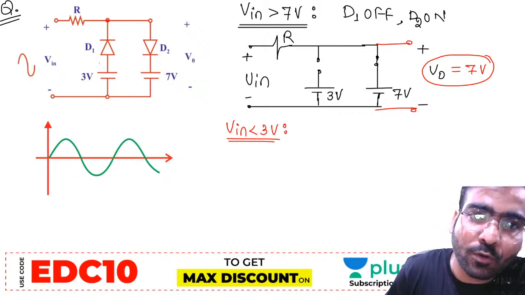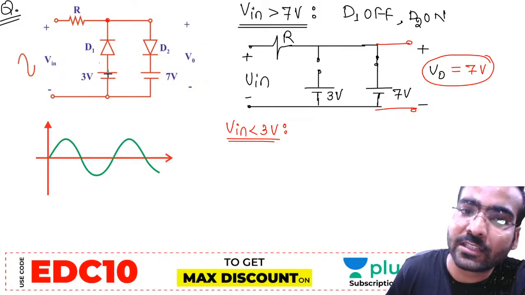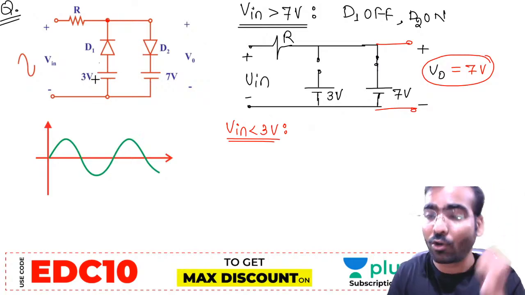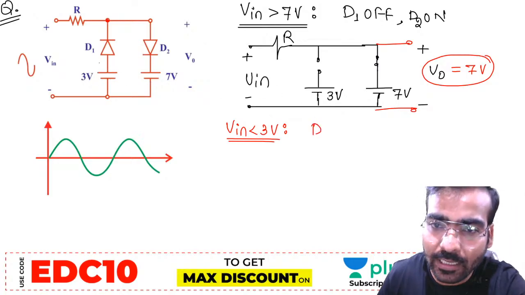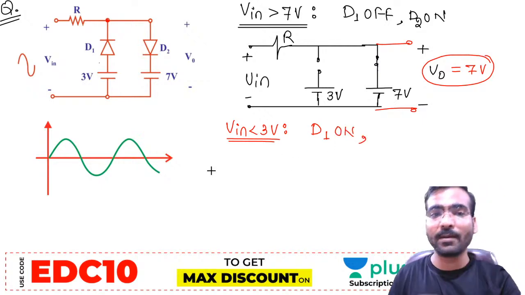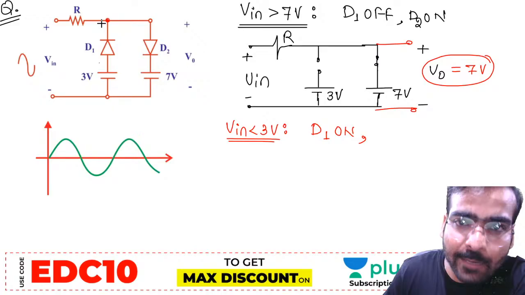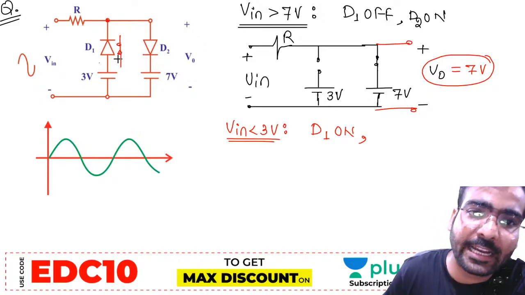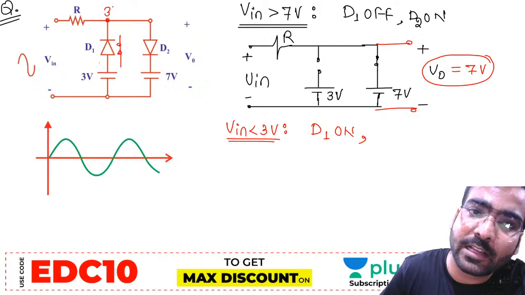Due to this minus 4 volt, check the status of D1. The N terminal of D1 is connected with minus 4 and the P terminal is connected with the 3 volt. P terminal 3 volt, N terminal minus 4 volt, so D1 will be on. If D1 is on, will it remain minus 4 volt? No. If D1 is on, it will be short circuited, and forcefully this 3 volt will come here.